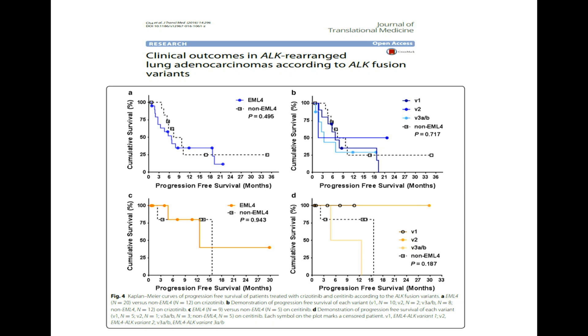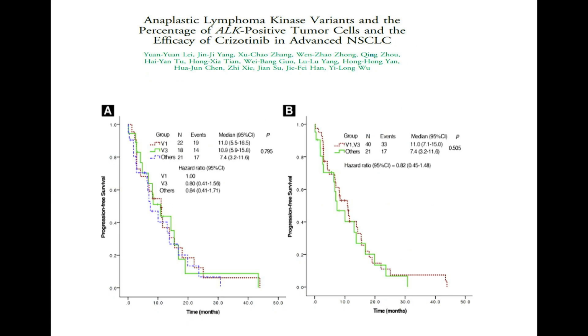This was the second study published. It is also a retrospective analysis, but the treatment is only crizotinib. The entire patient population was treated with crizotinib. There are no second generation inhibitors, no third generation inhibitors, and no chemotherapy. Treating with crizotinib, the left side compares variant 1, variant 3 and the remaining variants, and almost all curves are overlapping. On the right side also, there is no big difference between variant 1 and variant 3.